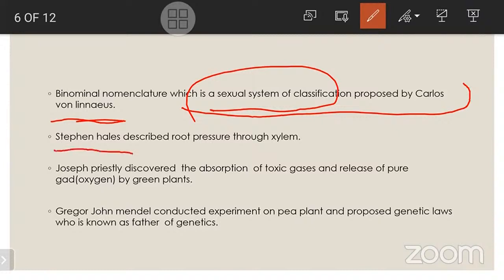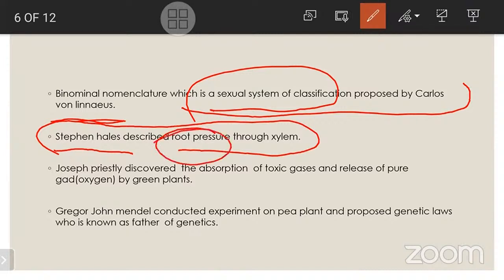Stephen Hales described root pressure through xylem. Xylem is involved in the conduction of water, and that was observed and described using the root pressure theory by Stephen Hales. And Joseph Priestley discovered the absorption of toxic gases and release of pure gas by green plants.